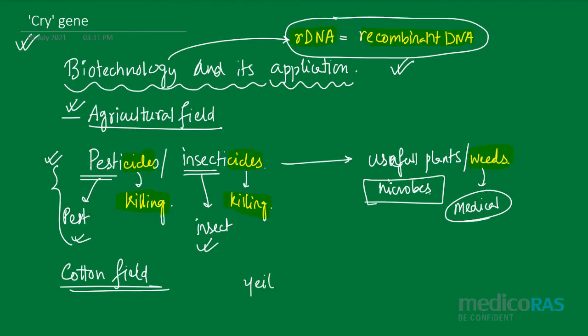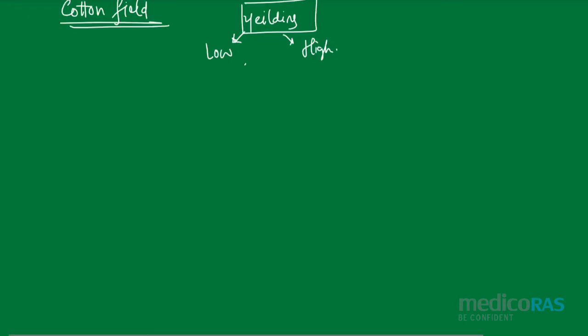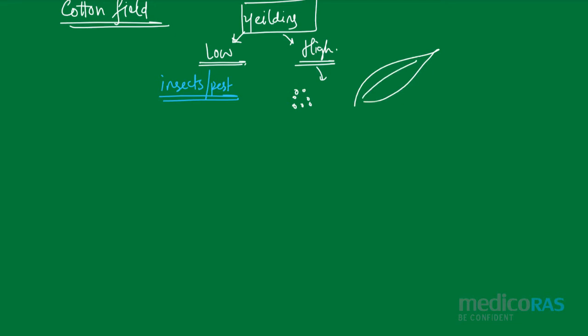and some of the cotton plants yielded very high. And those low yielding cotton plants had many insects, or one can say it is the pest which is actually deteriorating the plant and, at the same time, the yield. In a high yielding plant, it was found that there are some small spores present over the leaf of that plant. Those small spores are actually the spores of one bacteria,